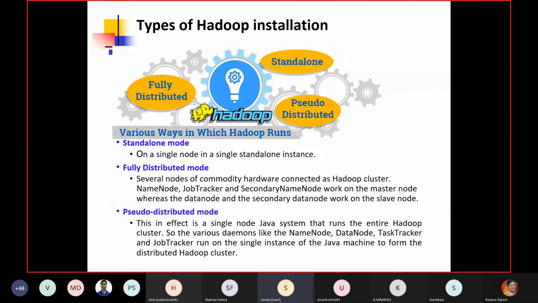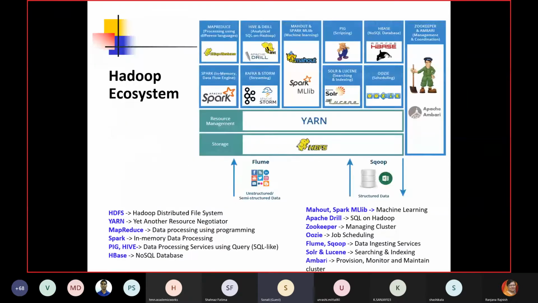You will feel like you are doing the task concurrently under multiple processing nodes, but actually it is the same machine. Then there is fully distributed mode, where we can have multiple machines with multiple nodes, and they can work together for parallelization, with the understanding that there would be one master node and various slave nodes.